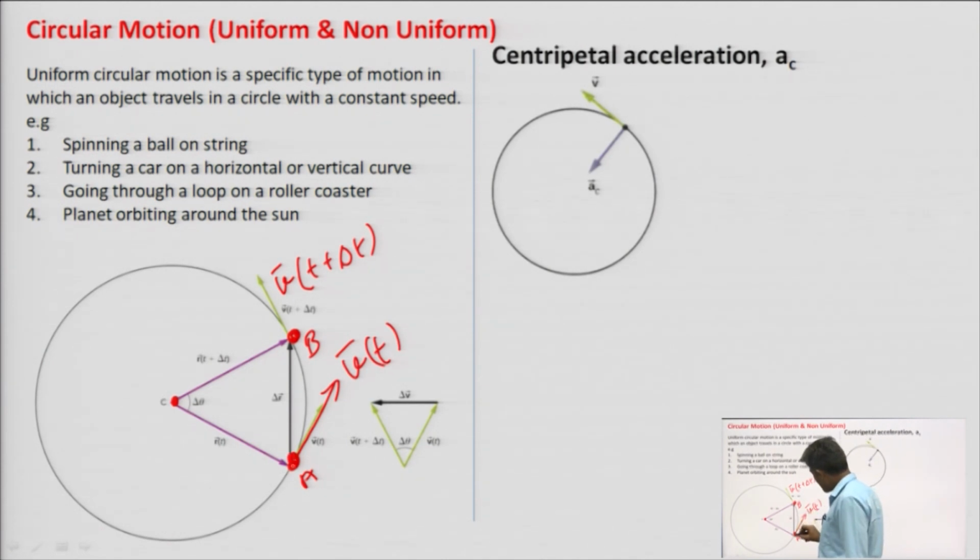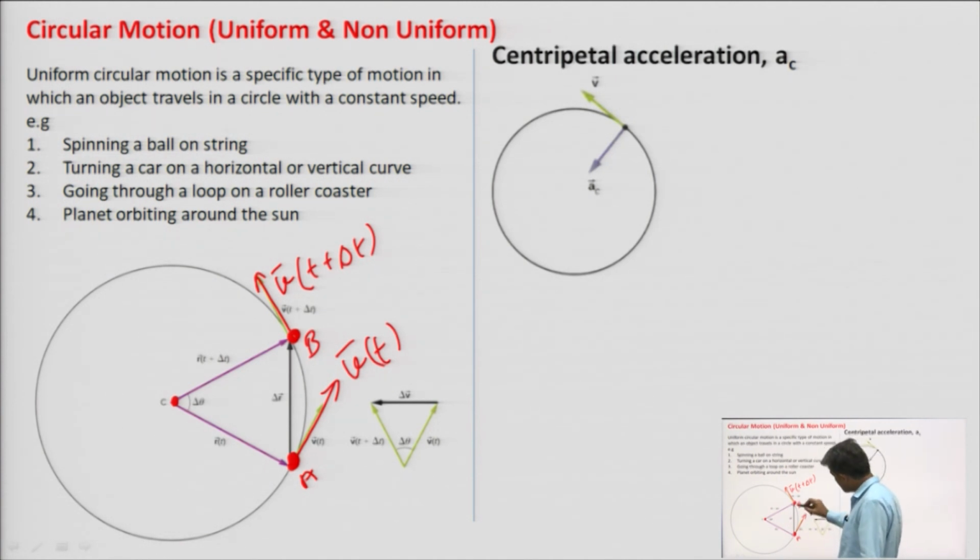So, from A to B, there is a change in velocity, delta v.